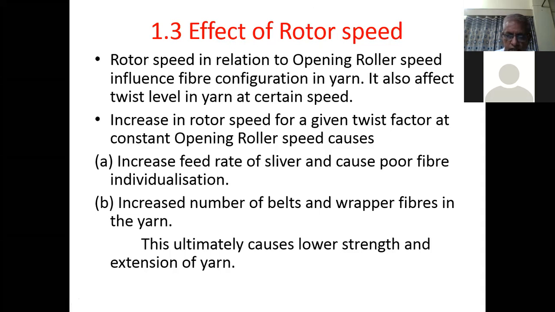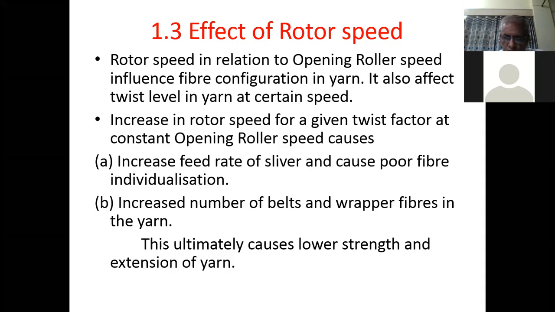An increase in the rotor speed for a given twist factor at constant opening roller speed means that if you keep the opening roller speed constant and then increase the rotor speed only, what will happen? So the following things will be observed: